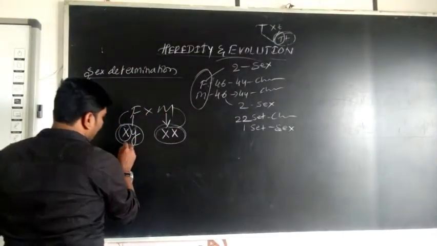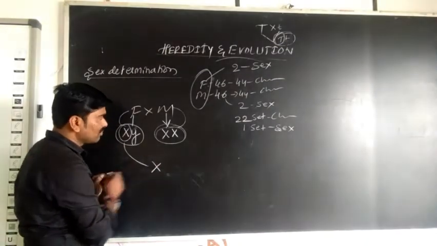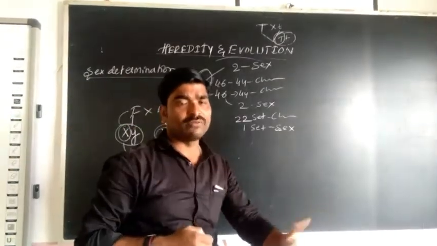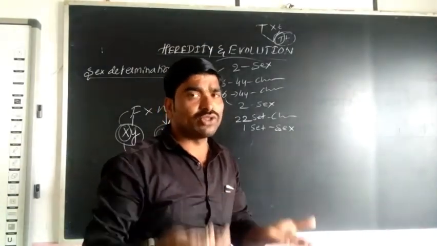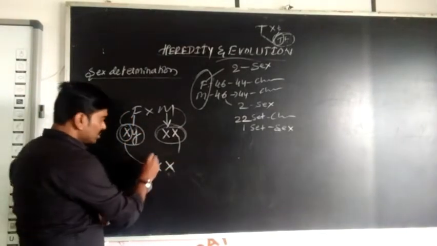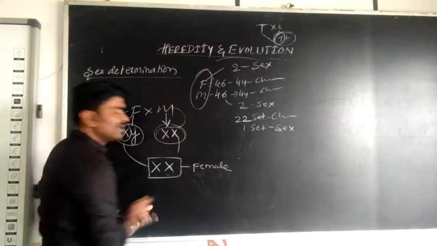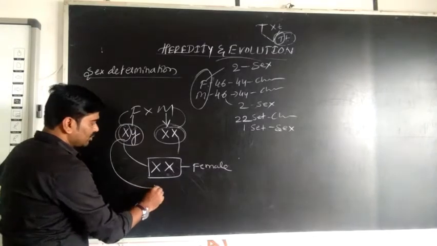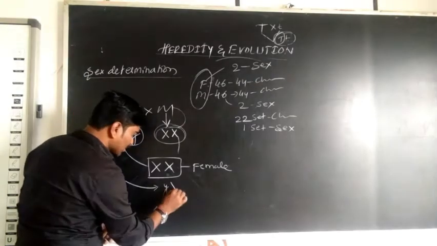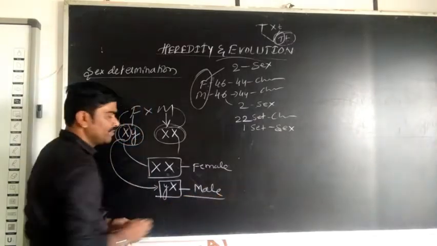if a father donates the X chromosome, and the mother always donates the X chromosome, then the newborn baby becomes female. However many times she donates, whatever she donates, she must donate the X chromosome. So here also X. So the newborn baby becomes female. If the father donates the Y chromosome and the mother always donates the X chromosome, the newborn baby becomes male.